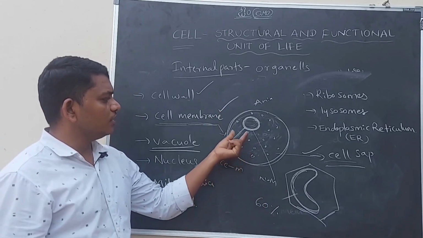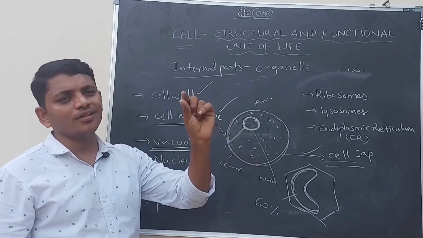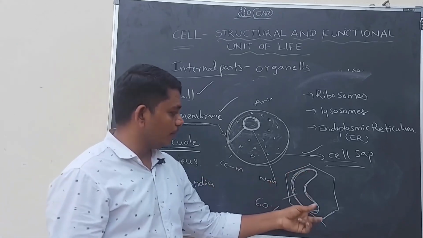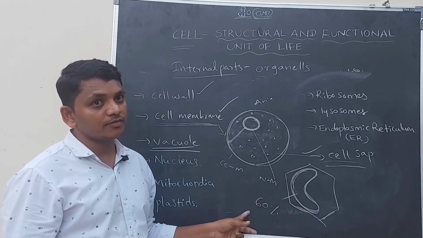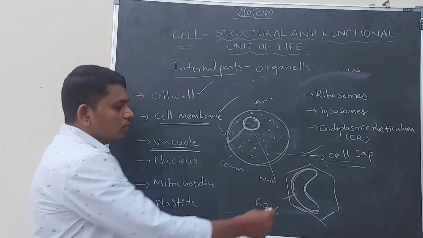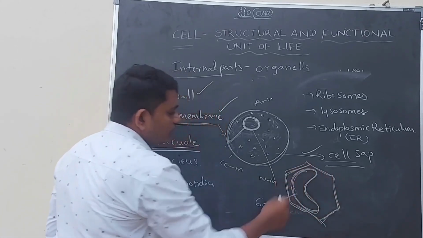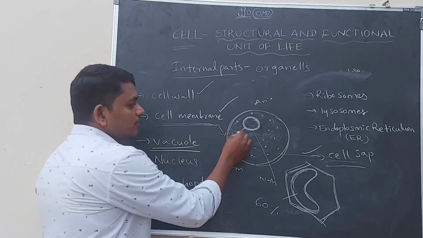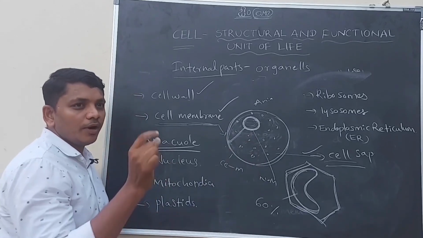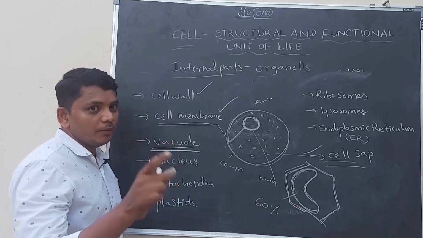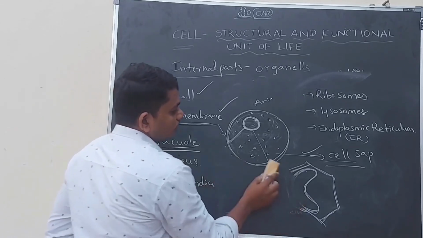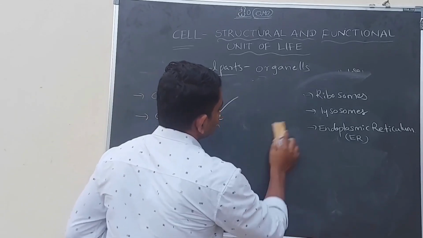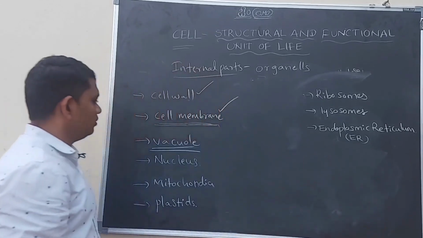If the vacuole is present in the animal cell, it is very small in size and many in number. If the vacuole is present in plant cells, it occupies more than 60% of the space in the cell. So plant cells have a single large vacuole, and animal cells contain small vacuoles but many in number.